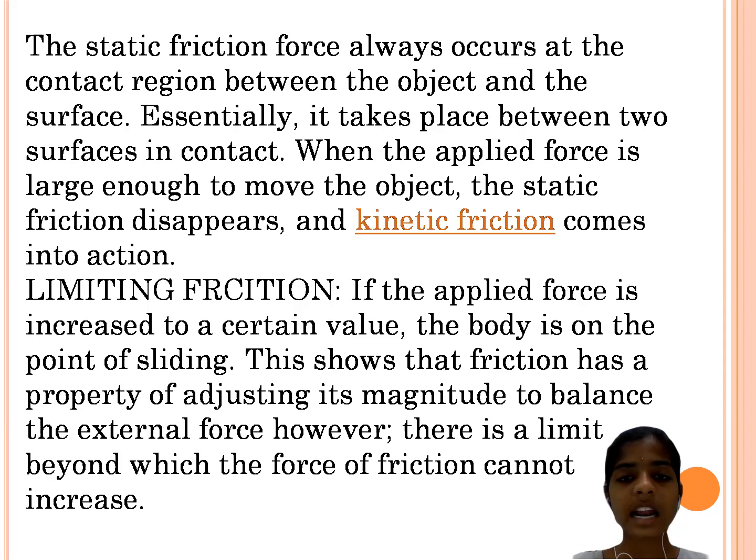Next, another type of friction is limiting friction. If the applied force is increased to a certain value, the body is on the point of sliding. This shows that friction has a property of adjusting its magnitude to balance the external force. However, there is a limit beyond which the force of friction cannot increase. Limiting friction has this maximum magnitude and can balance the external force applied by the person.